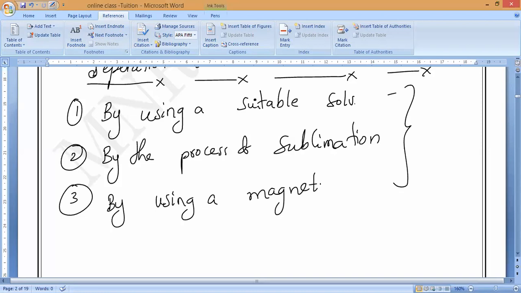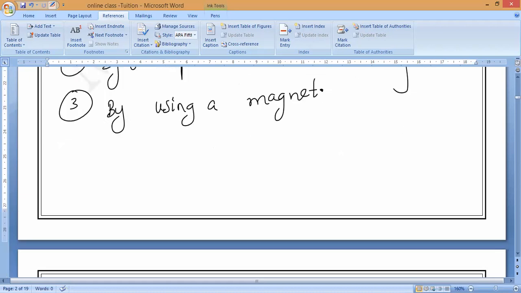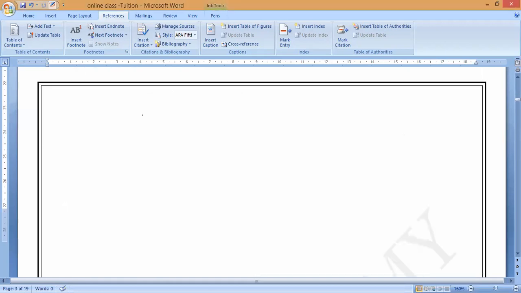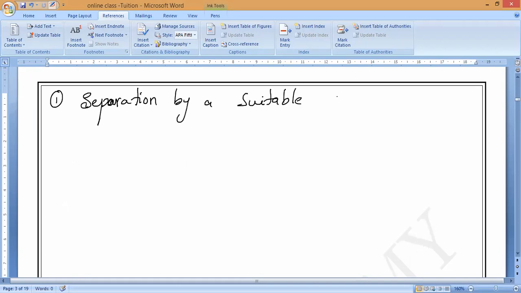Sir, one second, scroll up. Now we'll study the examples one by one. By using a suitable solvent, what kind of solid mixture? By using the process of sublimation, what mixture? By using a magnet, what kind of mixture? So we'll start. Shall we start, guys? Now, first one, all of you keep a subheading: separation by a suitable solvent.